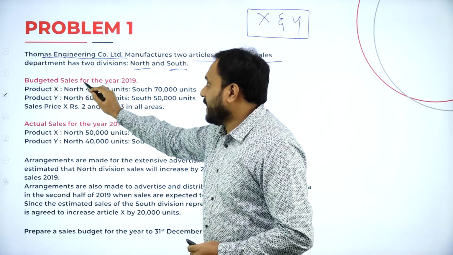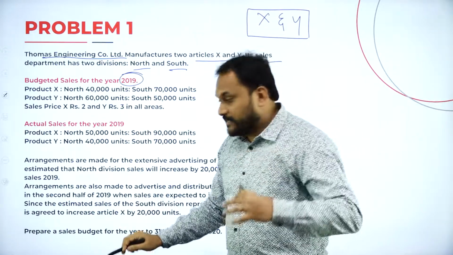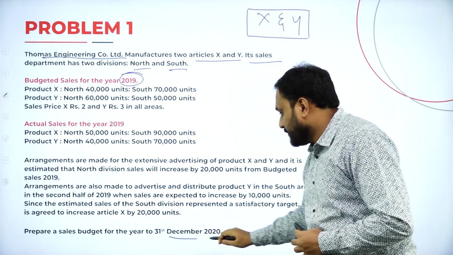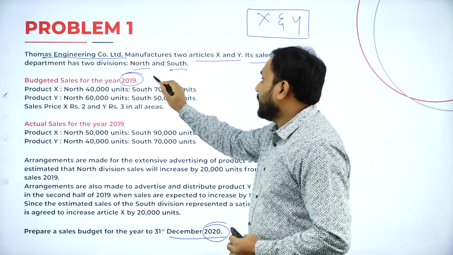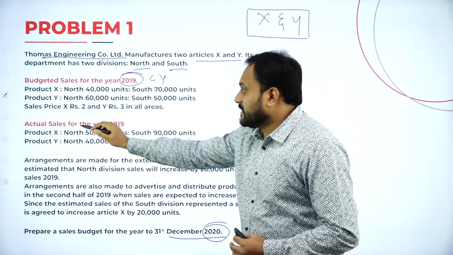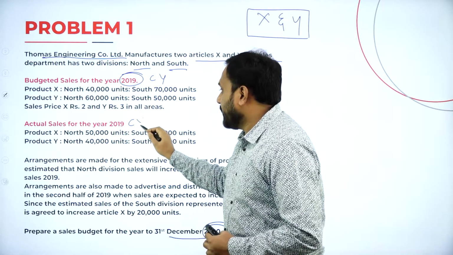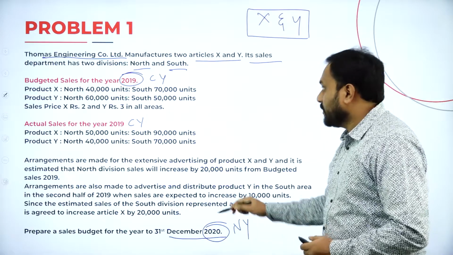Now, budget sale for the year 2019. And if you understand, prepare a sales budget for the year 31st December 2020. So which is current year? This is the current year. Sales, that is actual sales for the year 2019, current year. And this is the next year. So we got it.